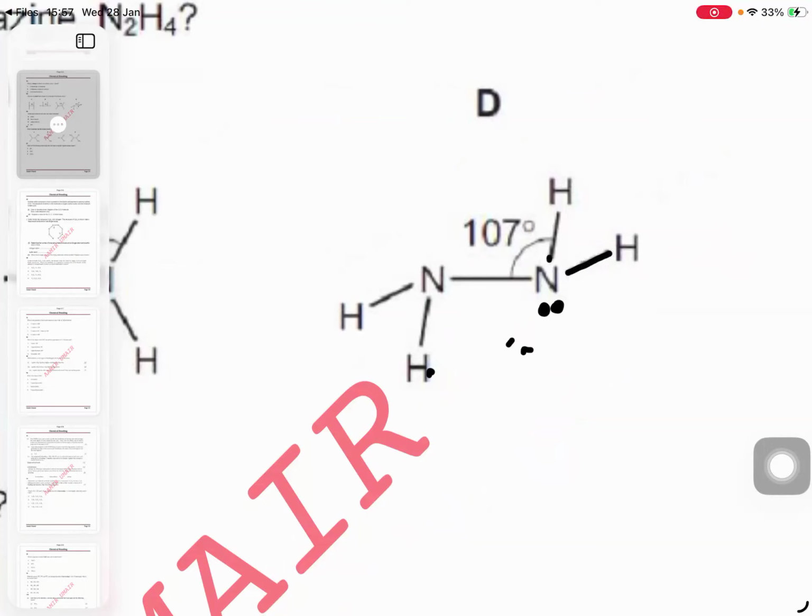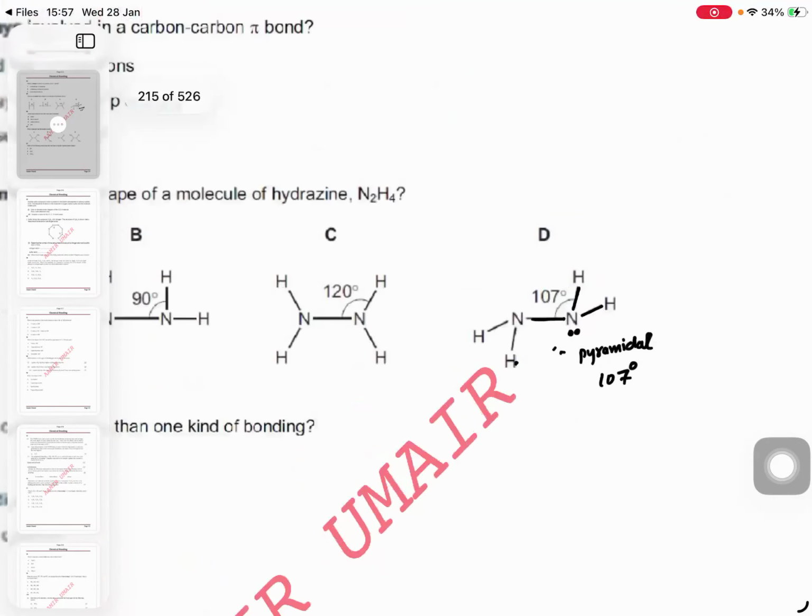3 bond, 1 lone. What is this? Pyramidal, with an angle of what? 107. Abhi humne kiya, okay?